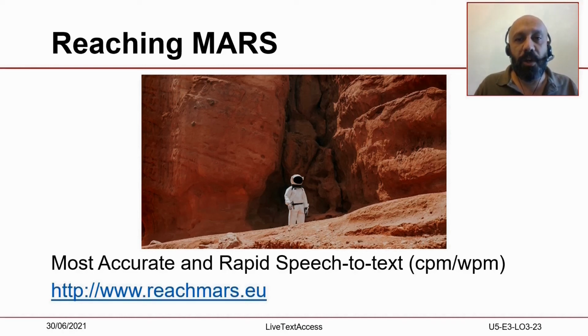After one's Mars, professionals are to start thinking of exit strategies. A minimum professional standard is 100 words per minute, corresponding to 500 characters per minute, not including the necessary voice commands to dictate punctuation. This may sound a lot, but real-life events can easily reach 200 words per minute. This means it is extremely important to constantly and consistently monitor one's Mars.